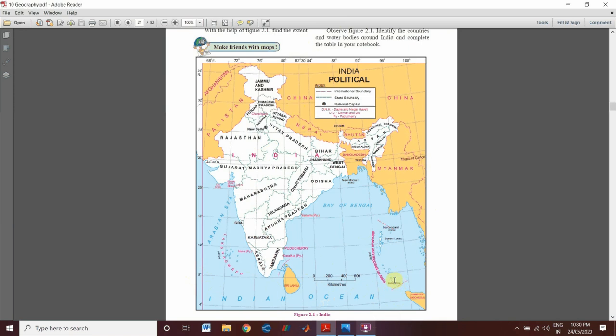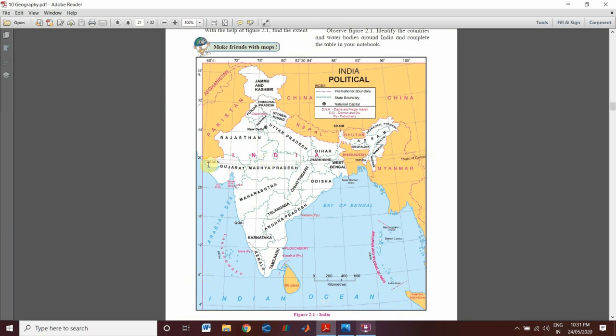Now there may be a question arising: why is it named Indira Point? Indira Point is a village in Nicobar district at Great Nicobar Island of Andaman. This point was formerly known as Pygmalion Point and Parson Point, and it was renamed Indira Point in honor of Indira Gandhi during the mid 1980s.